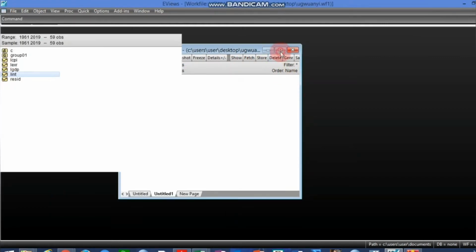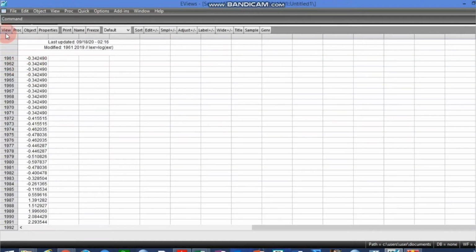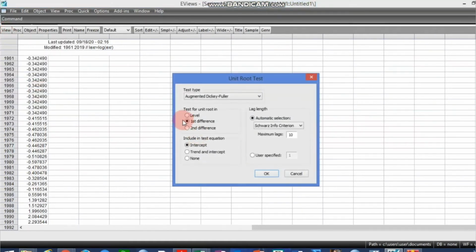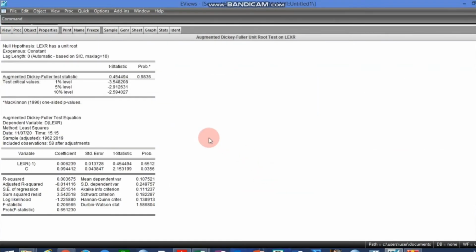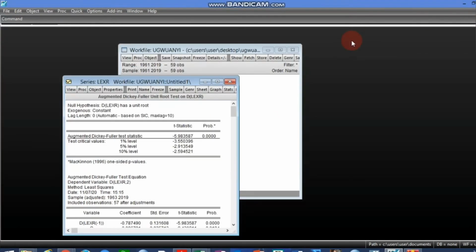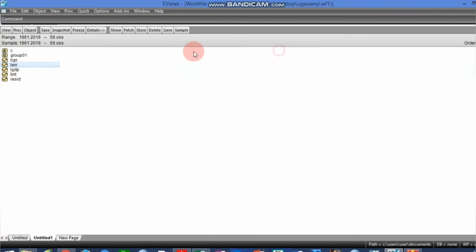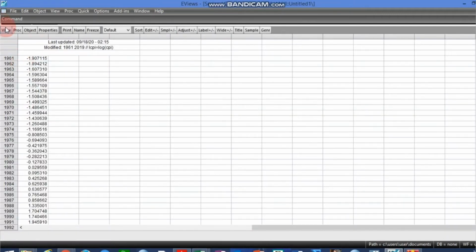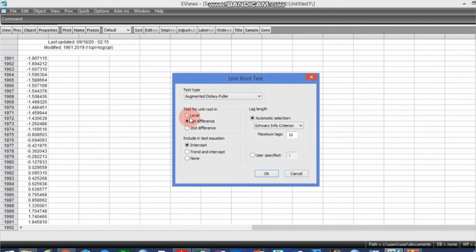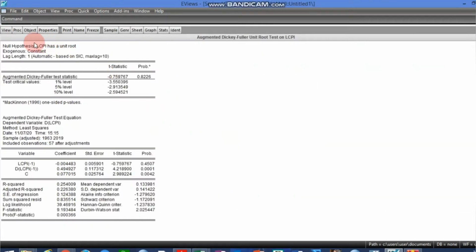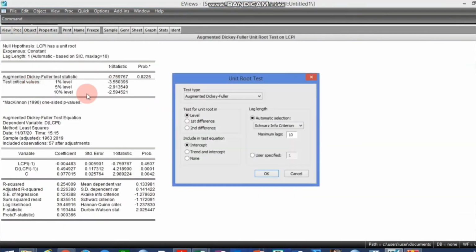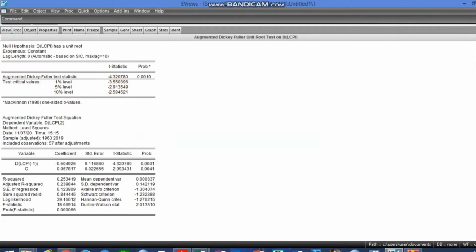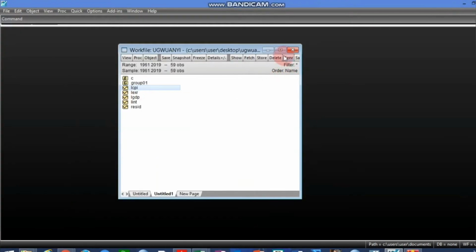Now we test for this one. You can see it is not stationary at level. We test at first difference, and it becomes stationary. We test this, and what do we have? We test at level. We are testing with ADF, though of course you can also test with other unit root procedures. From what we can see here, all the variables are order 1 variables.